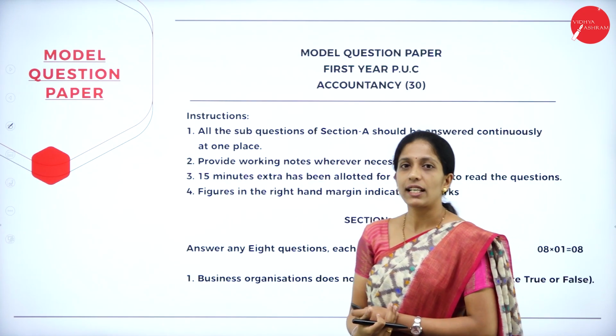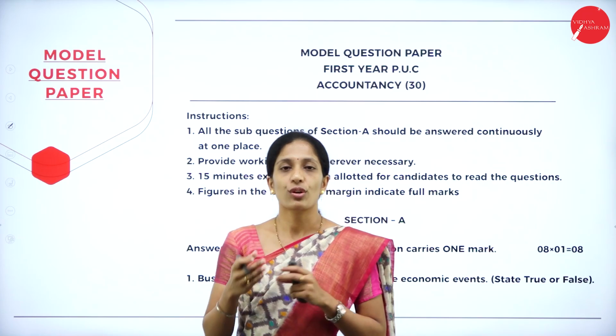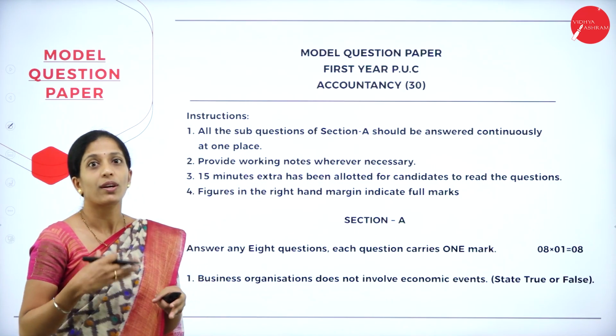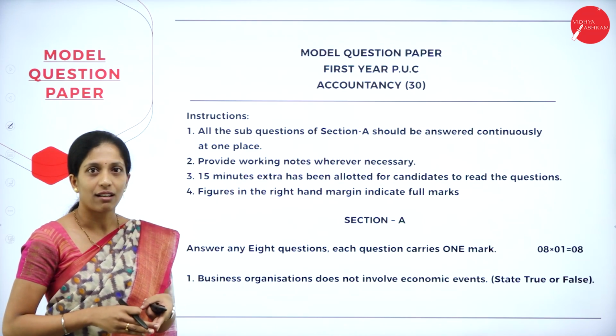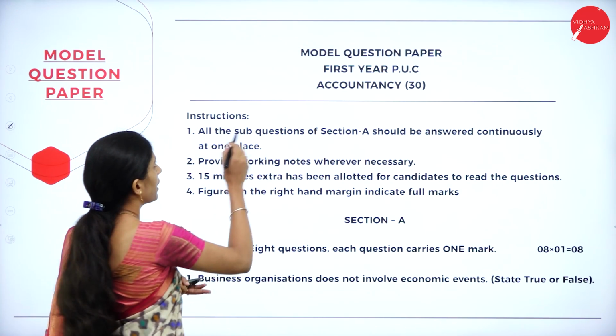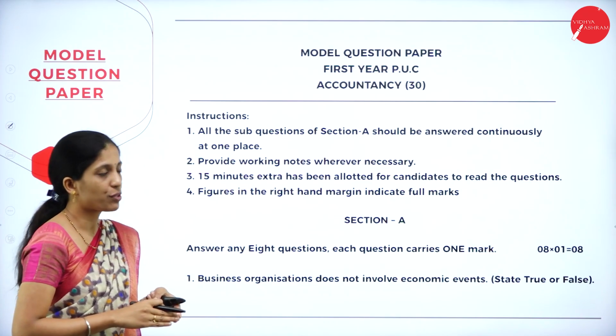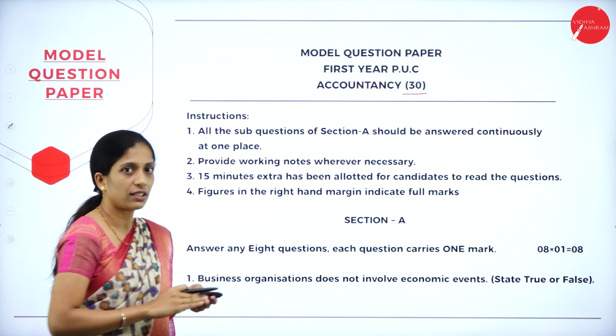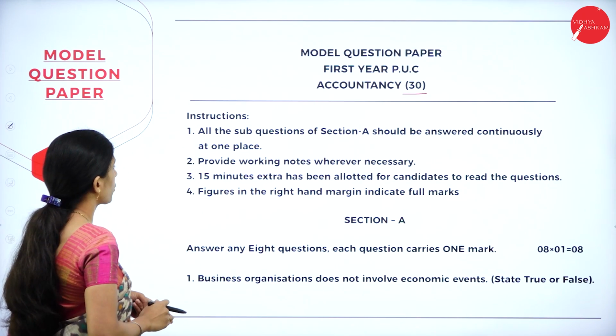Now, we shall directly go through the model question paper. So, go through this question paper here. I have put all the questions that they have given by the Karnataka PU board. They have given the model question paper for first year PUC accountancy. I have told you the code is 3030. And they have given certain instructions here.